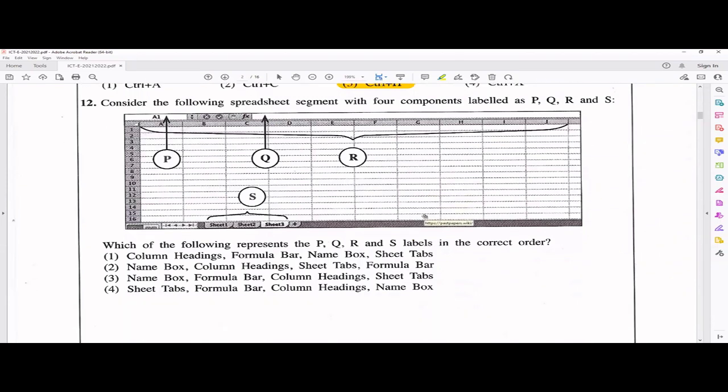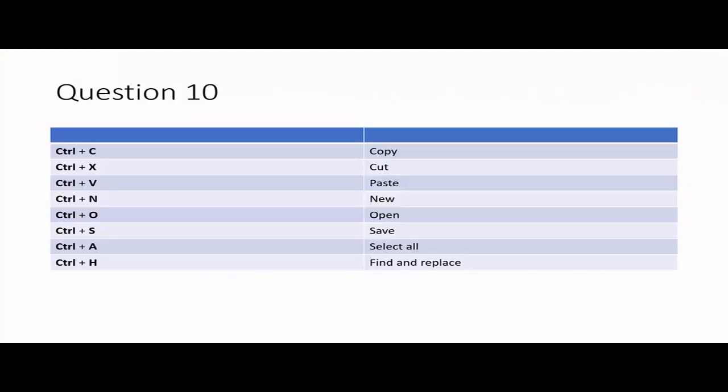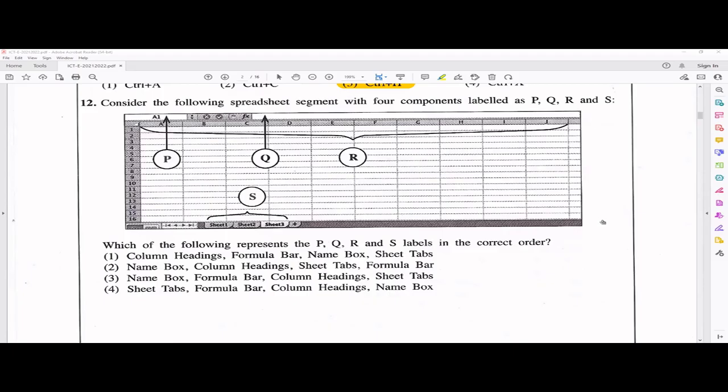Okay, the 12th one. This is about an Excel sheet, right? This is a very easy thing, nothing hard. Now they are going with PQRS. So what is P? That is what you should know because this is Excel.